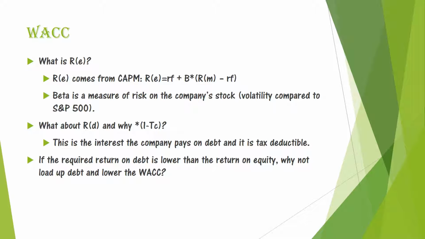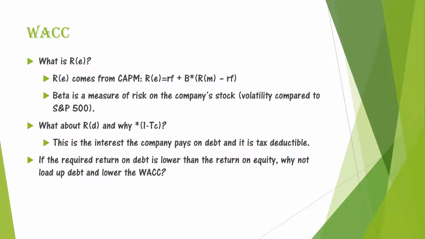R sub E is the required return on equity. It comes from the capital asset pricing model. It assumes that investors will want to be compensated for a level of risk in addition to the risk-free rate. R sub D is the required return on debt, which is the interest that the company pays, and since it's tax deductible, we multiply that by 1 minus the tax rate.